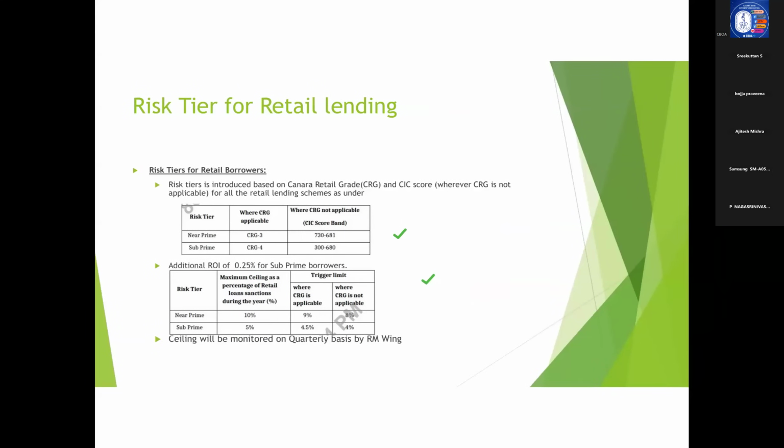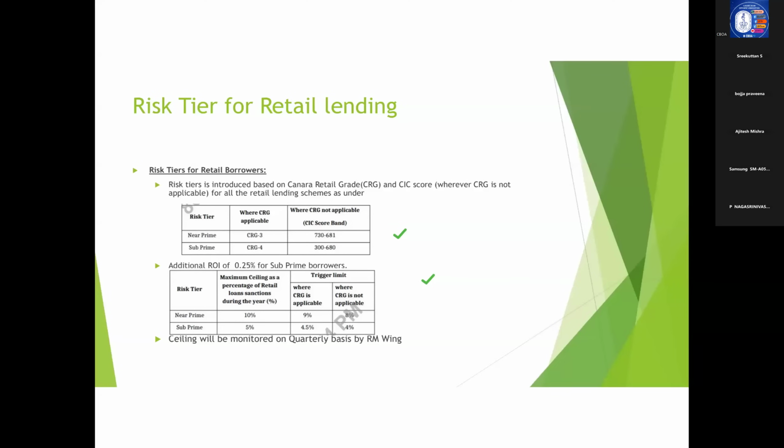Now coming to risk tier for retail lending. Risk tier for retail lending is yet another important topic with regard to retail lending. Because this has also been introduced from this year onwards, vide HO Circular 198 of 2024. So risk tier is a new guideline that has been put forward by the bank from this year onwards. So you need to give utmost importance to this topic from an examination point of view. What is this risk tier? Okay, that I will just tell you.